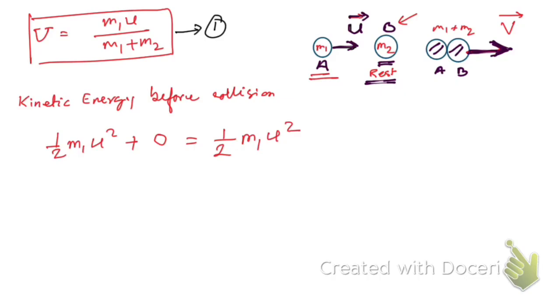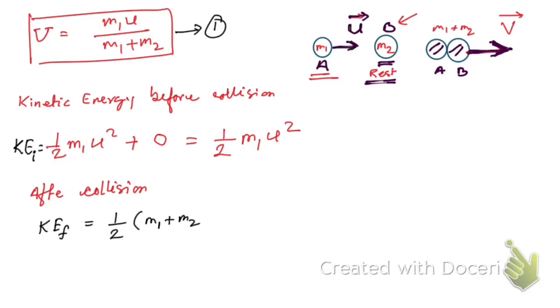Now you see, after collision, kinetic energy, so let me write here I, that is kinetic energy before collision, initial kinetic energy. Now kinetic energy after collision, let me write as final kinetic energy. That's going to be half into mass. Here mass is m1 plus m2, as the two bodies combined to form a single body and moving with velocity v, so here v square.